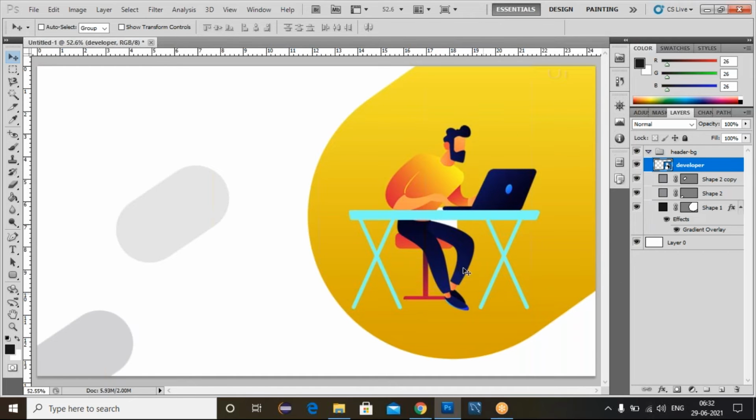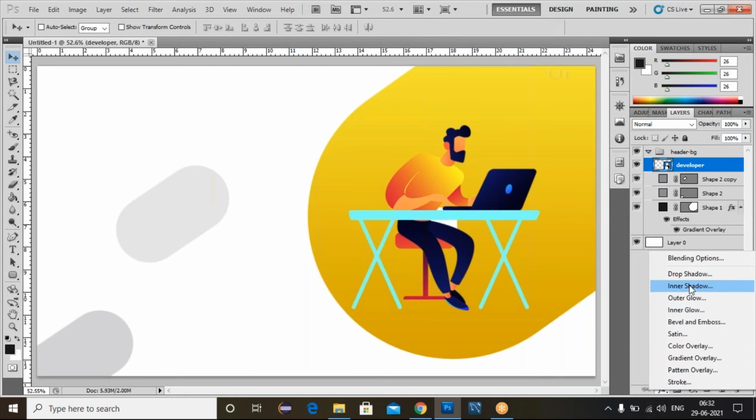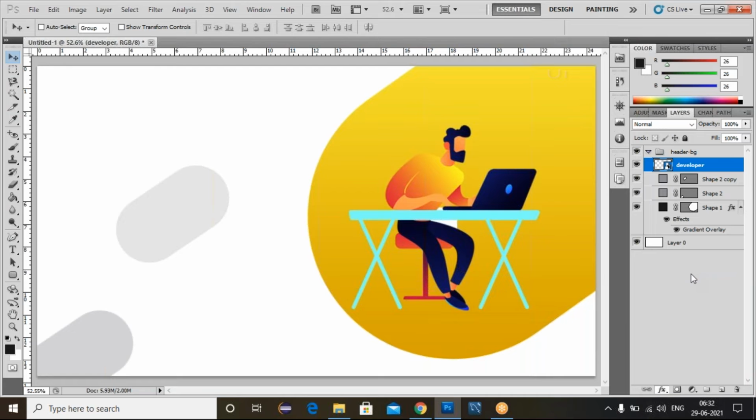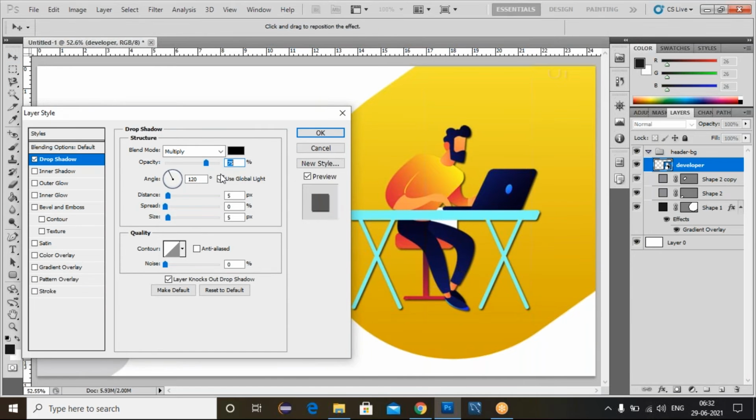Click on this enter. Now you can place the image inside of this shape. Now if you want to apply any shadow for this image, go to this FX, click on this drop shadow, and remove this use global light, and just increase the distance here.